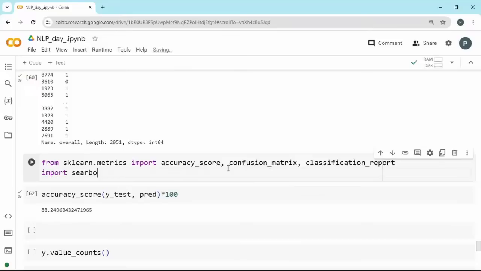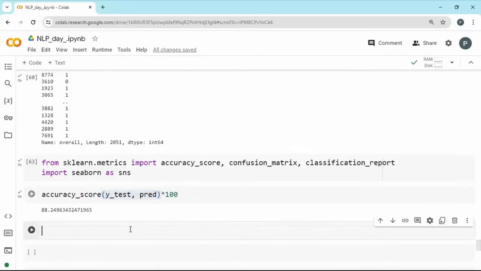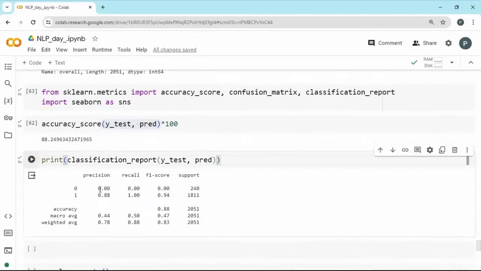And we can also import Seaborn as SNS. Once we have it, let us pass the same details and first print our classification report.